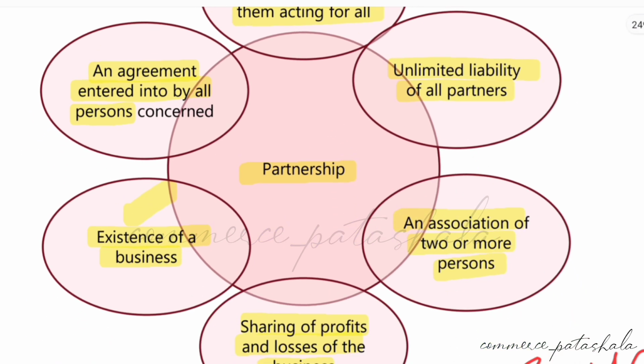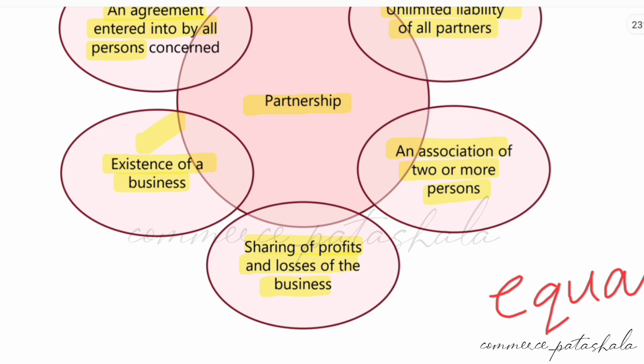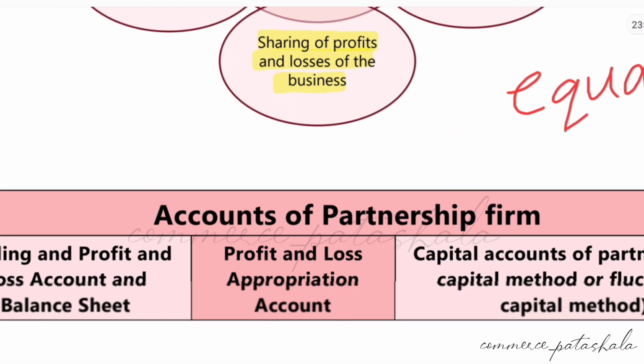In case there is a loss to the partnership firm, or at the time of winding up, if the firm is not able to pay off its liabilities, then the partners' personal property will also be considered to pay off the debts of the firm. This is the major drawback under the partnership business, that the liability of partners is unlimited.